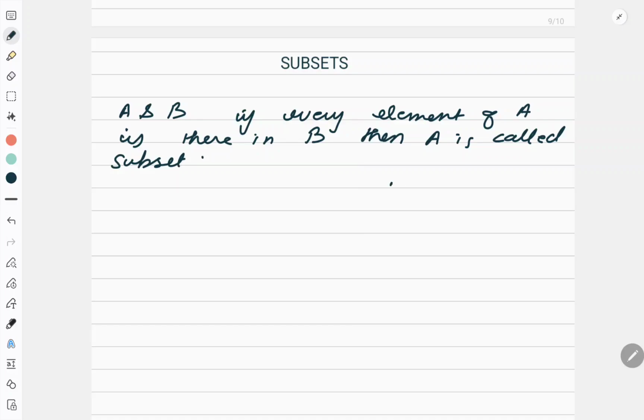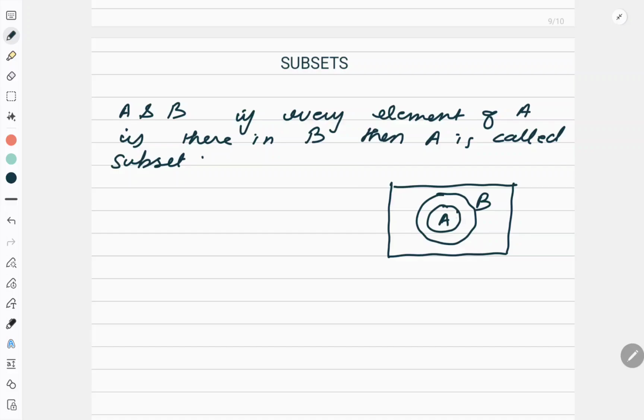Okay, so if I talk about this big universe and this is set B, and if A is inside it, then this A is called a subset of B. Correct?